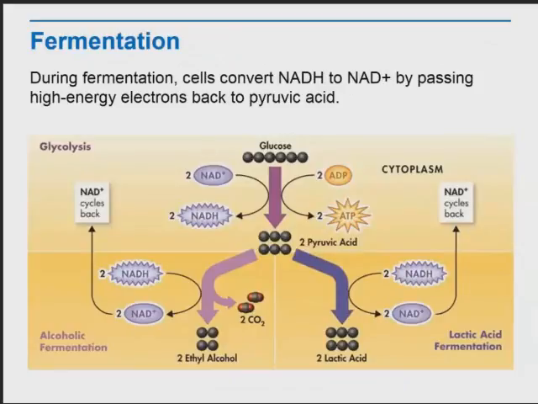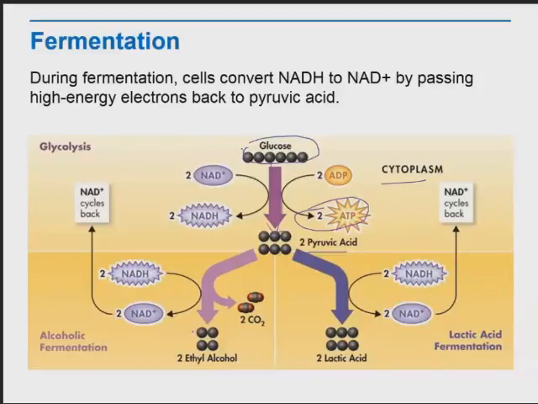Let's review the two forms of fermentation. Both forms begin with the process of glycolysis, where glucose is broken down into pyruvic acid. Two ATP molecules are produced. This occurs in the cytoplasm.